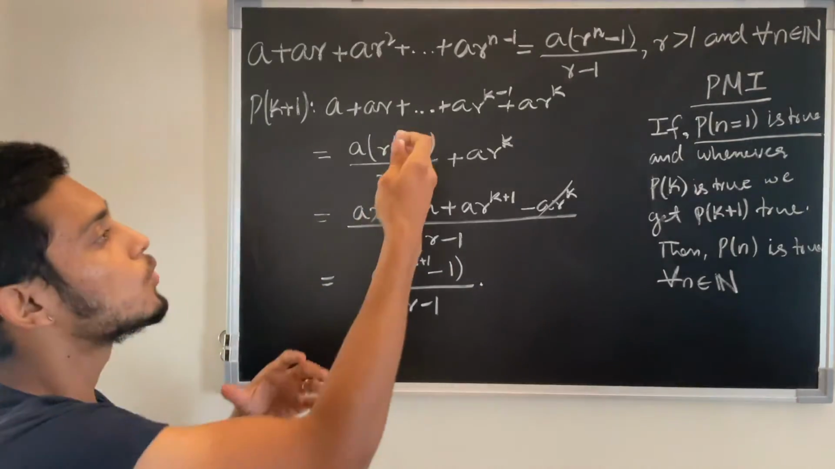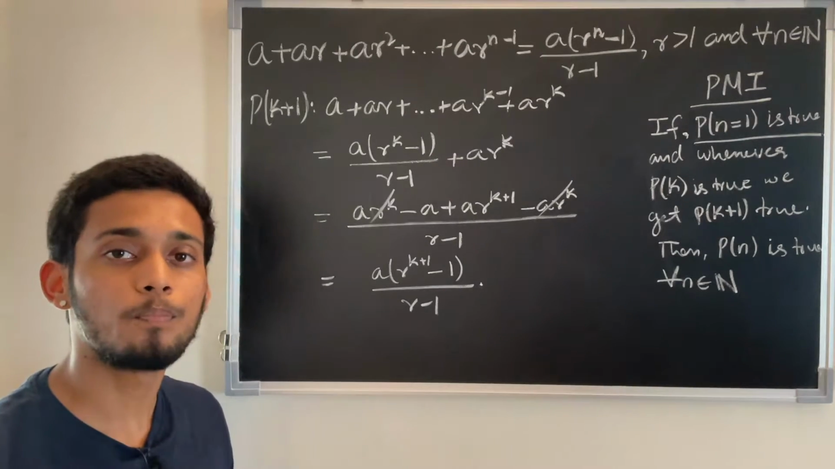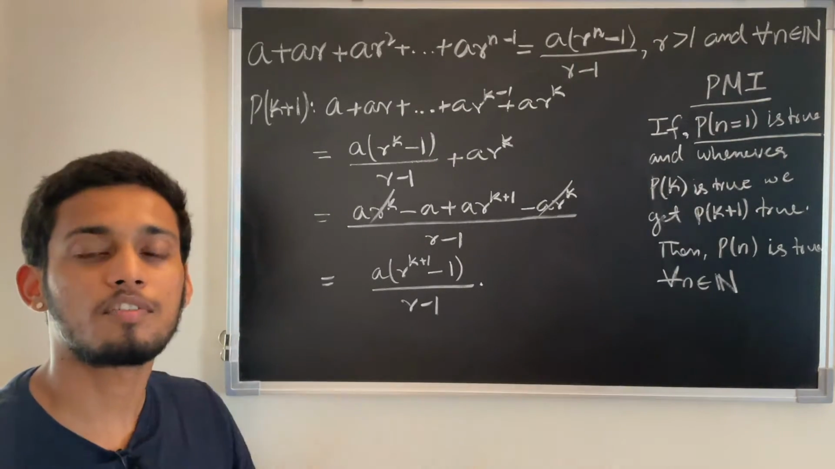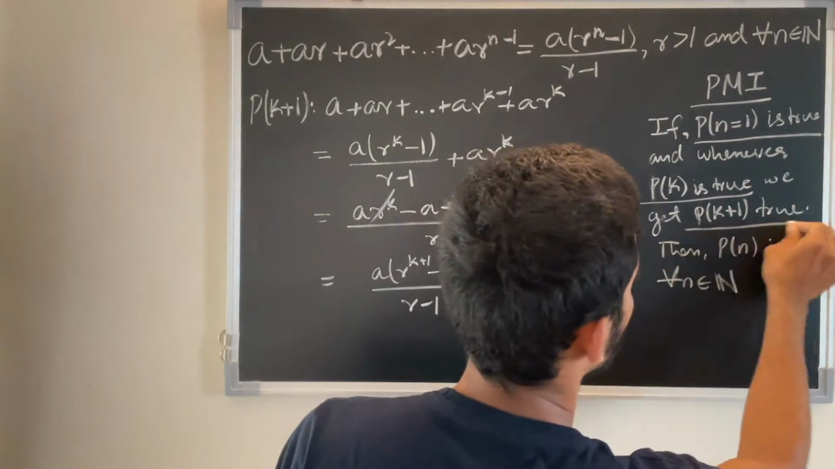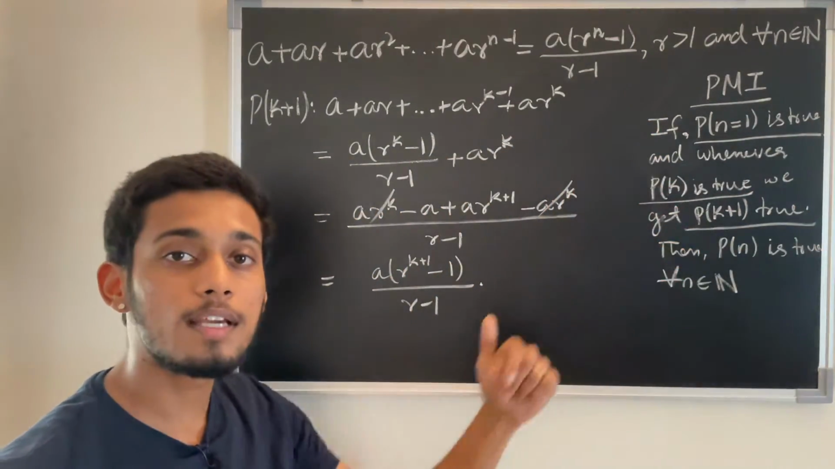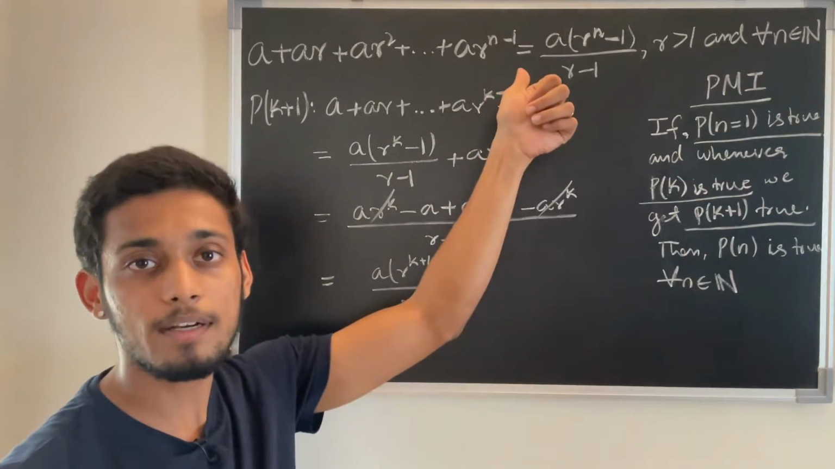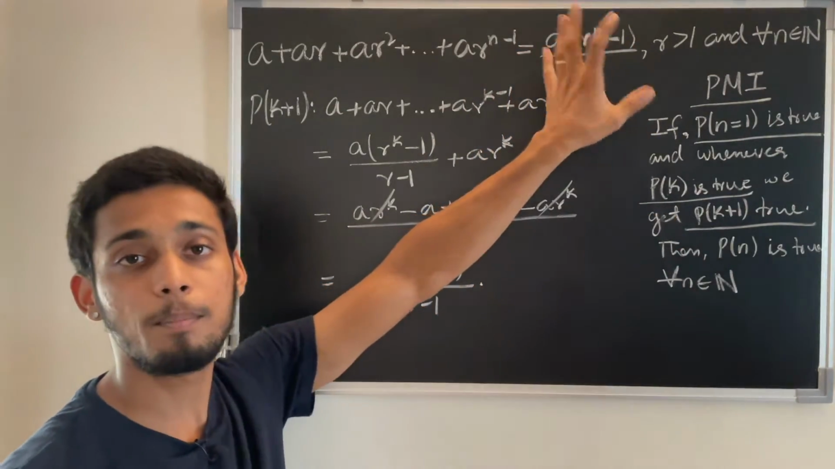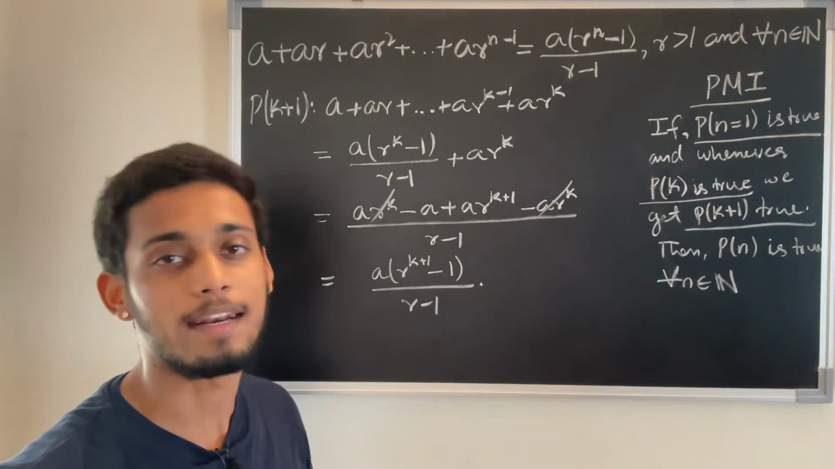So now after doing this, we have shown that P of k plus 1 is also true based on our assumption that P of k is true. So we have satisfied all the conditions, and by the principle of mathematical induction, this given statement, that is, if we are assuming it to be P of n, this statement is true for all natural numbers n.